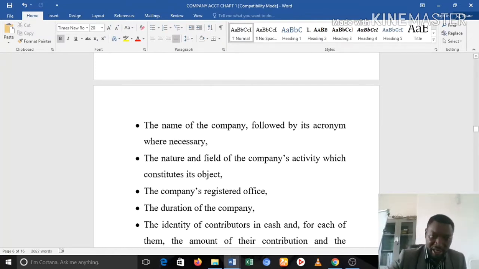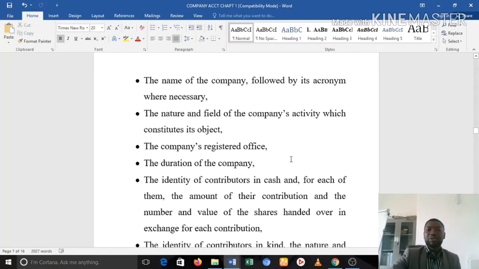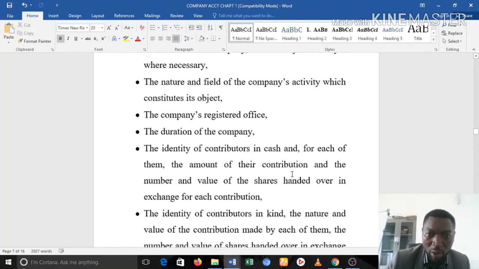Okay, the next thing is the registered head office. So if you are opening a company in Cameroon, the registered head office must be in an OHADA region. Okay, so if you are registering a company in Cameroon, the registered head office must be somewhere among the 10 provinces of Cameroon. Okay. The duration of the company.